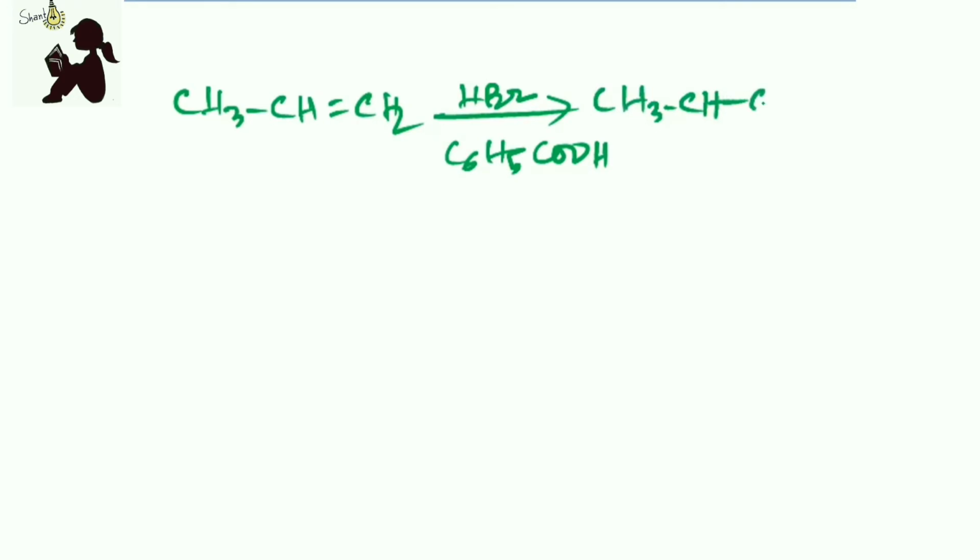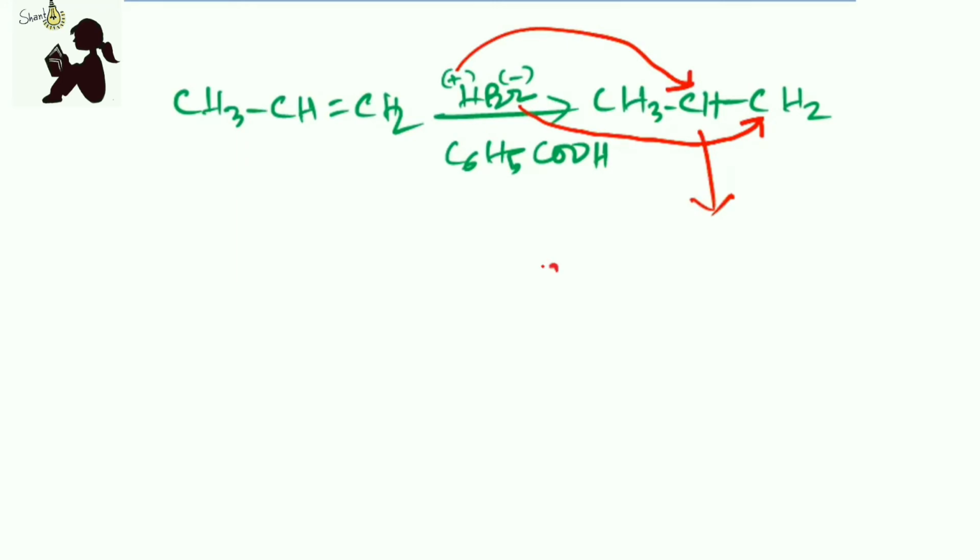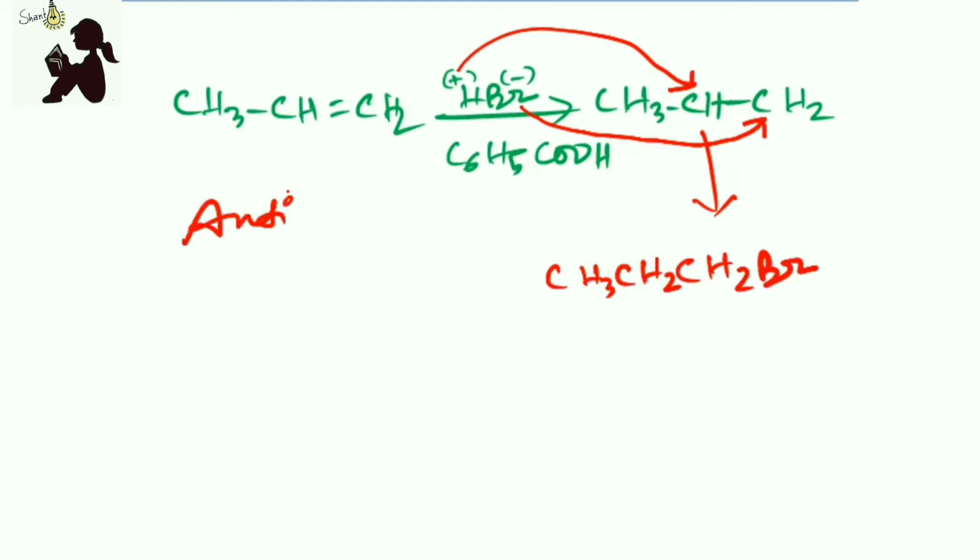So this negative part goes to that carbon atom where number of hydrogen is more, and the positive part will go here where number of hydrogen atoms is less, so the final product will come like this. So this is anti-Markovnikov.